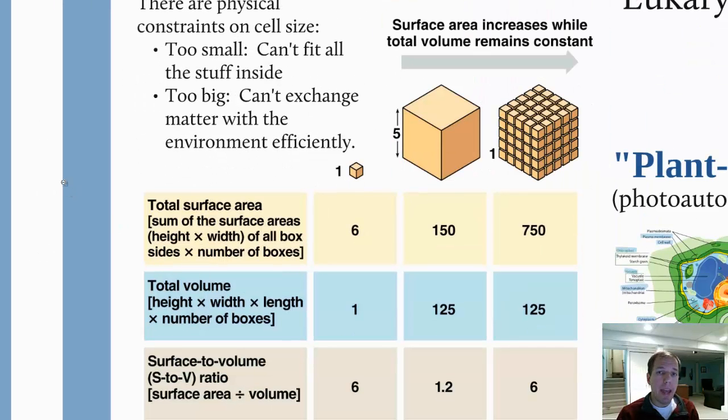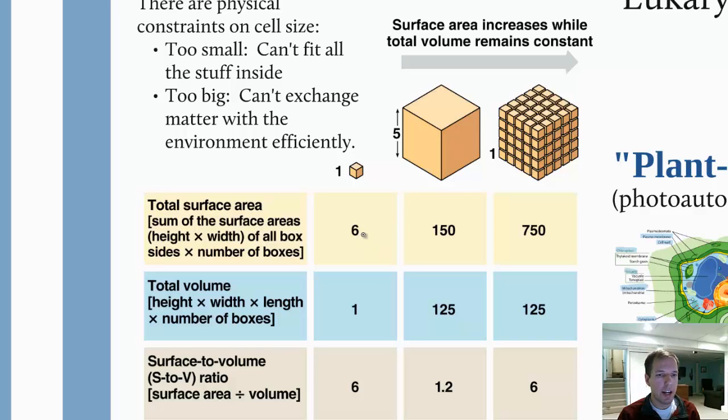Now, there's a reason why we have cells within the body, and that reason is very much linked to the fact that if we were just one giant blob and not made up of individual cells, we wouldn't really be able to move the materials into and out of the cell that we need to. So a couple constraints on cell size. If the cell is too small, you can't fit everything inside that's necessary. You can't fit in all of the machinery that's necessary to process energy, to make proteins, and do all kinds of other interesting things. If the cell is too big, then we can't get things in and out very efficiently.